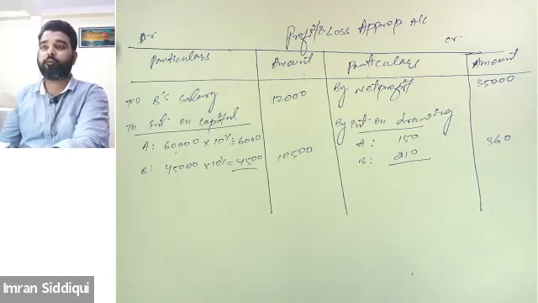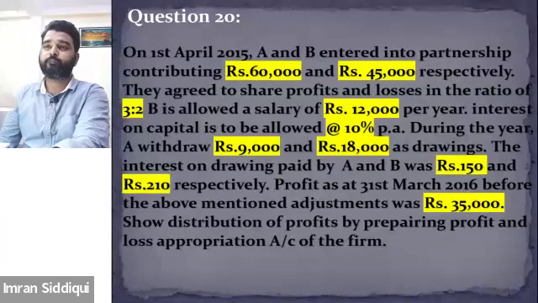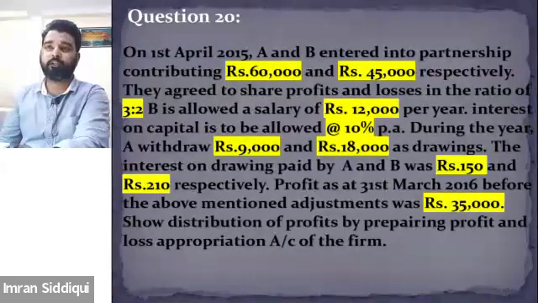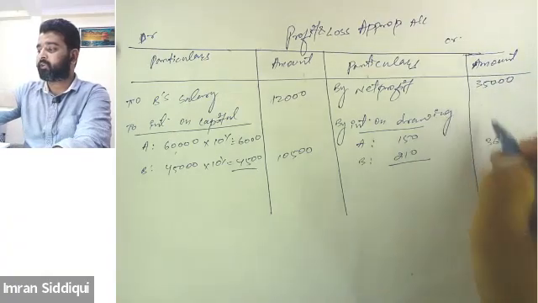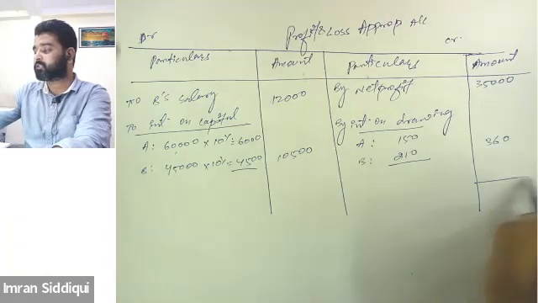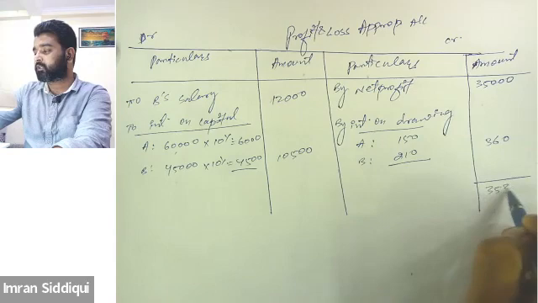Is this clear, both of you? Yes, sir. Now, I don't think there is anything else to be written in the P&L appropriation. So we will first total the credit side, which will be 35,360.